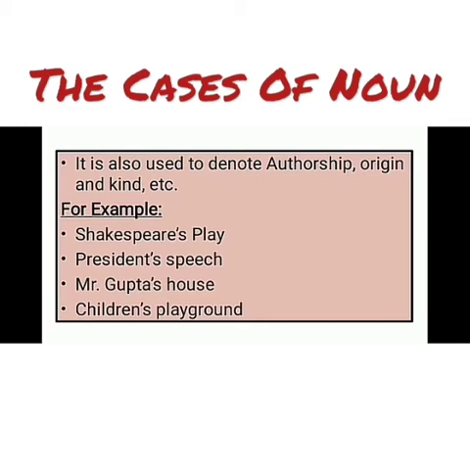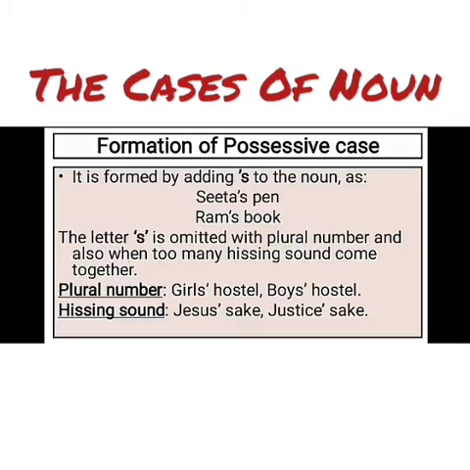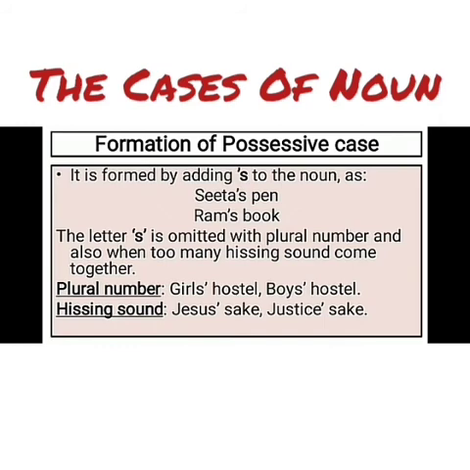That is President's speech. Then Mr. Gupta's house and children's playground. Now, how to form the possessive case? It is formed by adding apostrophe S to the noun, as Sita's pen. If you find a pen and want to ask whose pen this is, somebody would say it is Sita's pen. Ram's book. Whose book? Ram's book. The apostrophe S is omitted with plural number, when we get any plural word. And also when too many hissing sounds come together. Hissing sound means a word which ends with S.